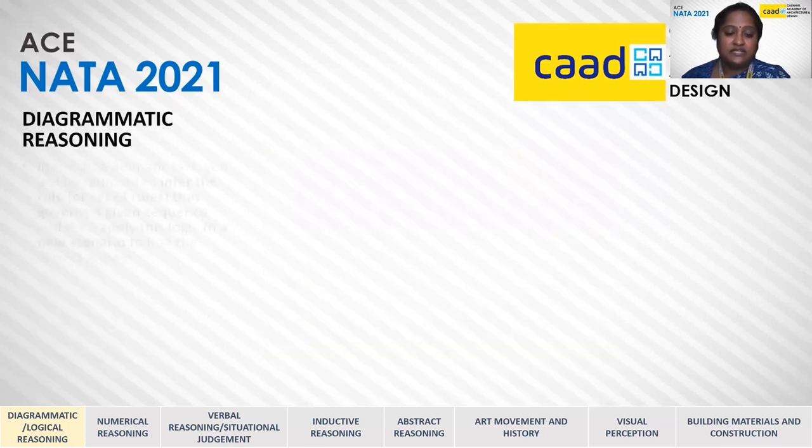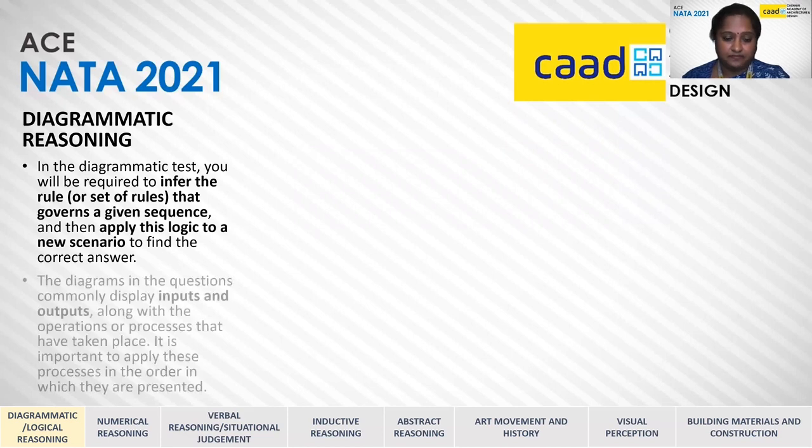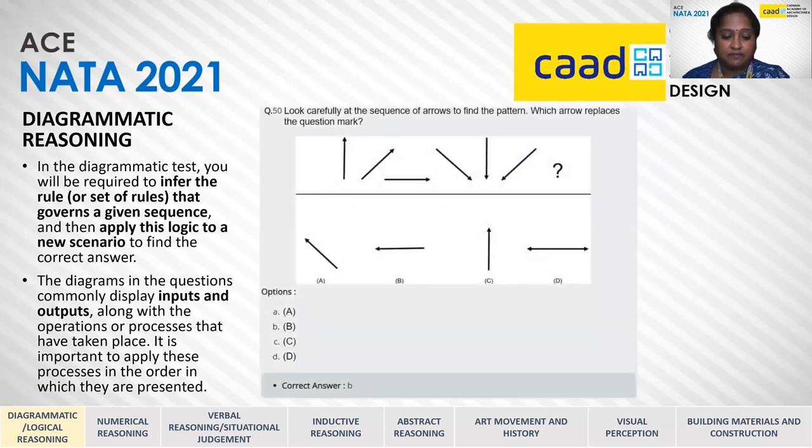The diagrammatic reasoning test shows us rules that govern a sequence, and we have to apply these rules using logic to arrive at the correct answer. The diagrams in the questions show inputs and outputs along with the processes. These processes have to be applied in order to give the answer.